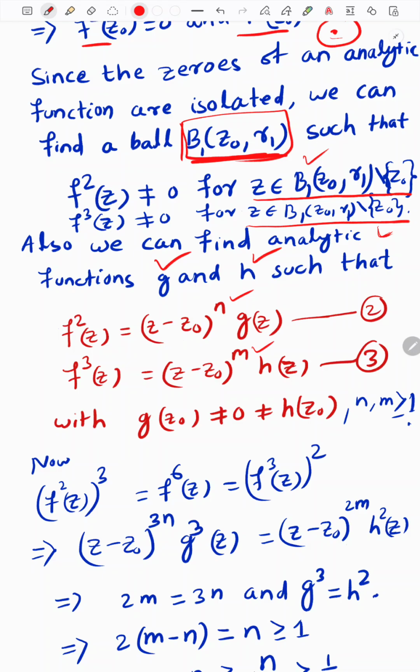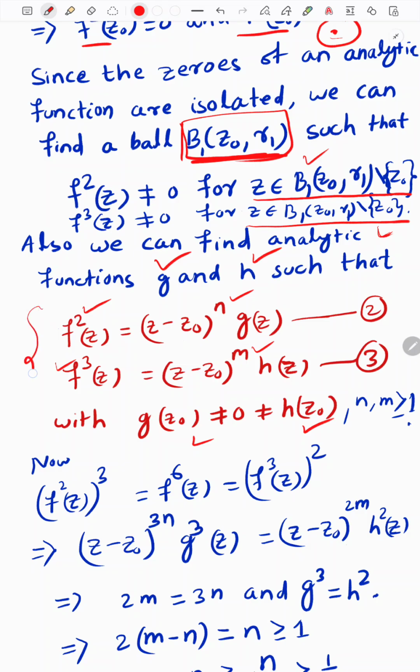Here n is the multiplicity of the zero z0 for f square, and m is the multiplicity of the point z equal to z0 for f cube. So g of z0 is non-zero and h of z0 is non-zero.